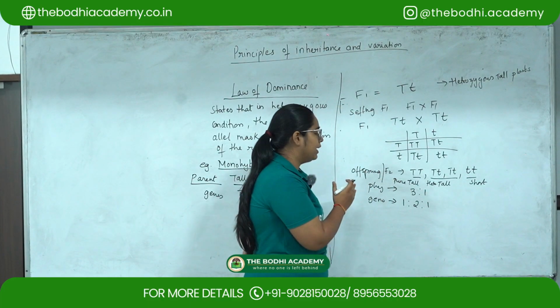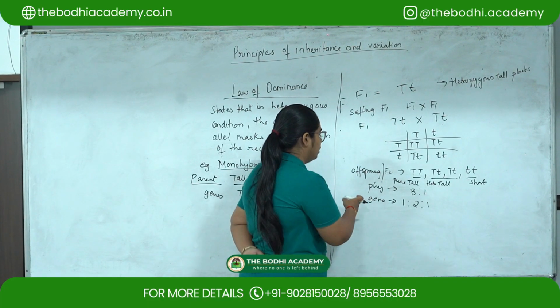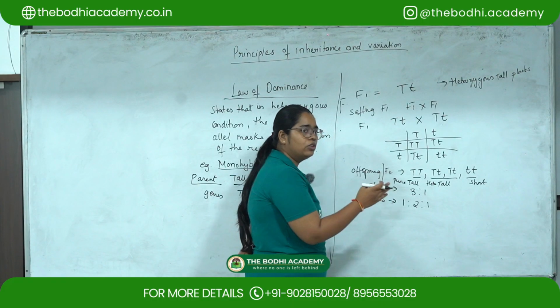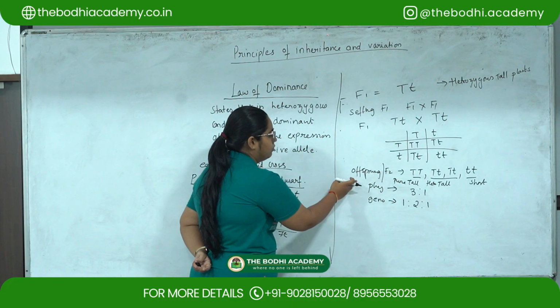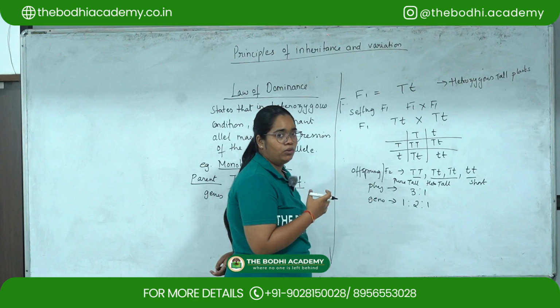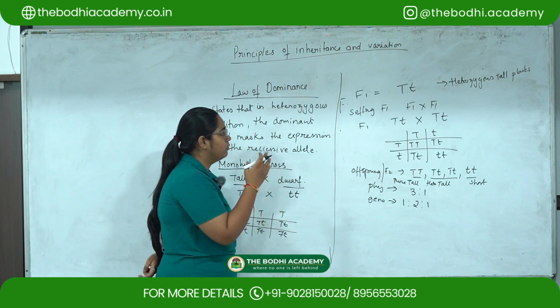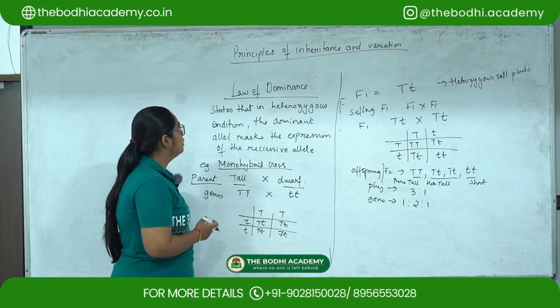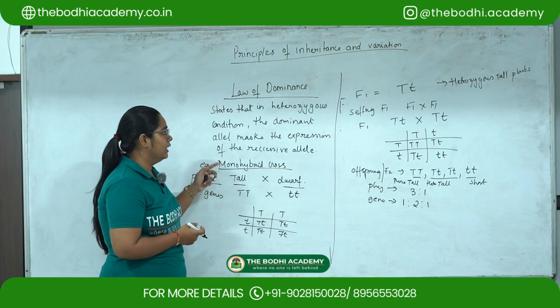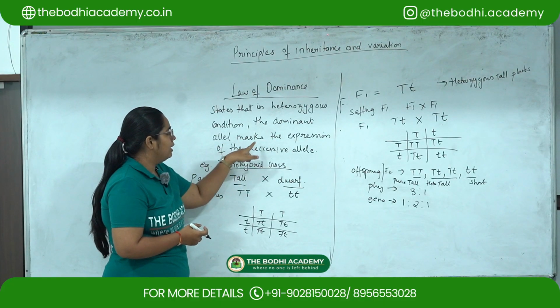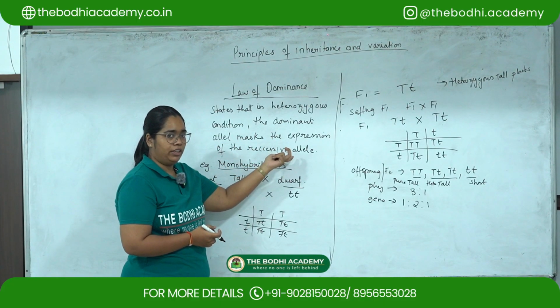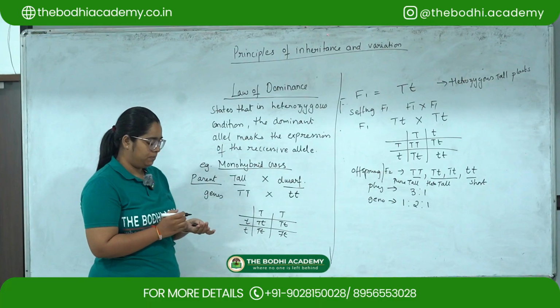So the phenotypic ratio will be 3 is to 1 and the genotypic ratio will be 1 is to 2 is to 1. This is the phenotypic and genotypic ratio of a monohybrid cross. With the help of this cross, we can state the law of dominance, that is, the dominant allele masks the expression of the recessive allele.